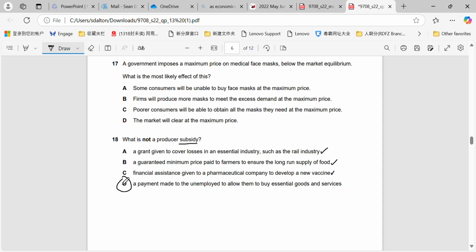Payment made to the unemployed to allow them to buy essential goods and services. Yeah, it's not a producer subsidy, it's not given to the firm, and it's not financial assistance, it's given to the consumers. So it's probably some sort of form of transfer payment.